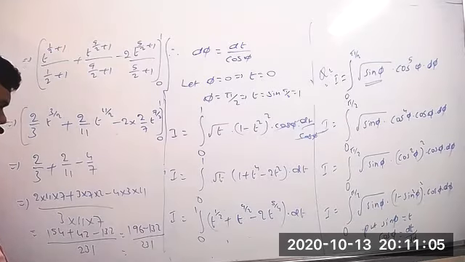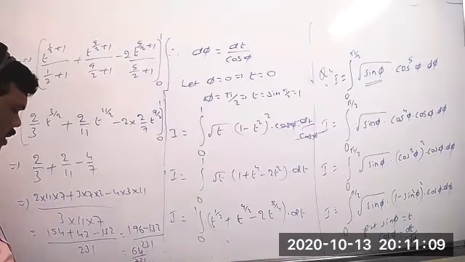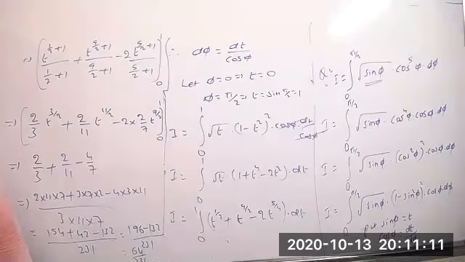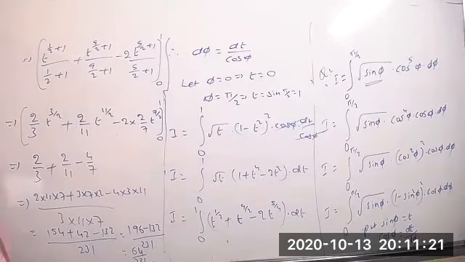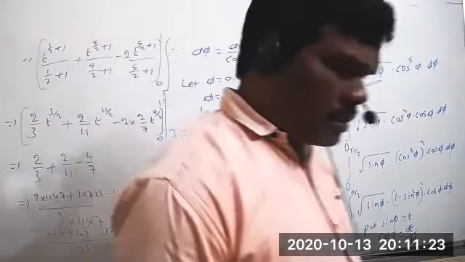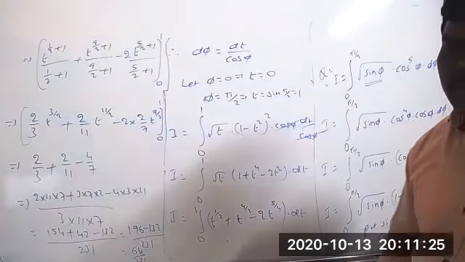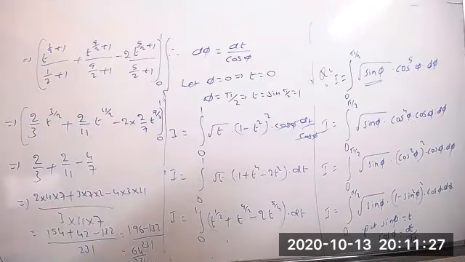The difference equals 64, so 64 by 231 is the answer. Okay, this is what we call the substitution method for definite integrals.